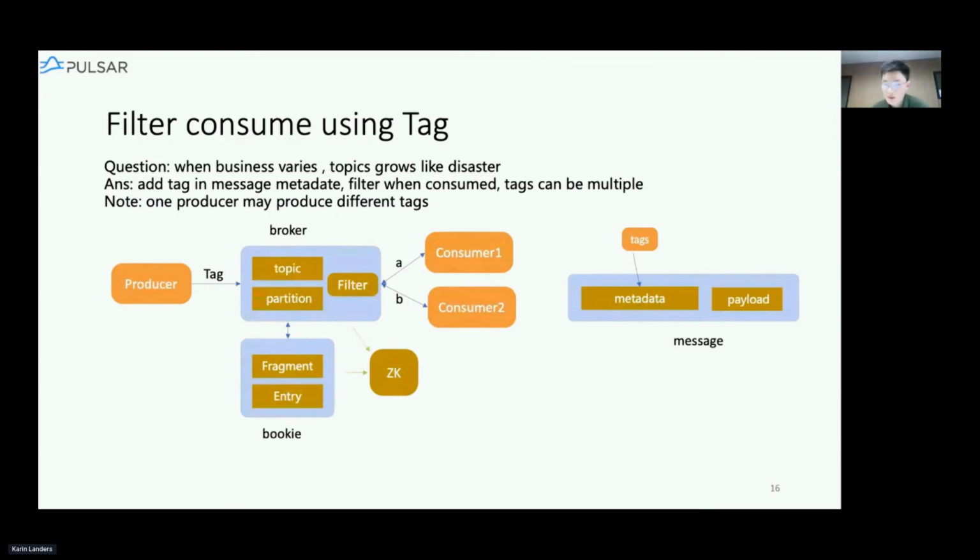If the consumer has one tag that matches one of the tags in this message, the broker will publish to it. By doing this, we achieve filter consumption, and we no longer need a huge amount of topics to support our users.